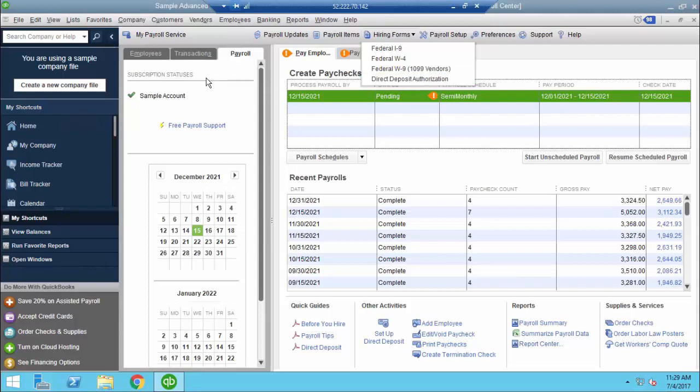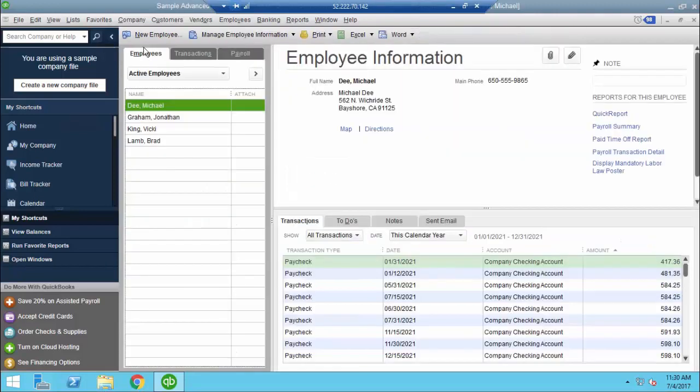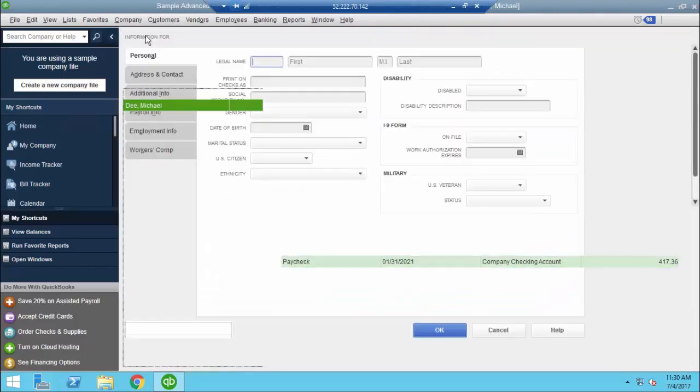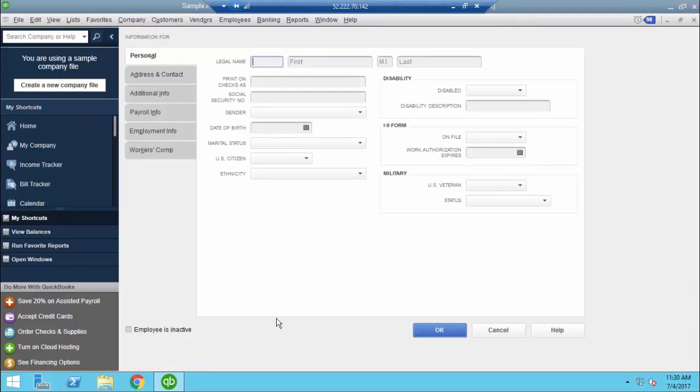Once you've gathered all the pertinent information and you're ready to add your new employee to payroll, simply go back to the Employees tab. Directly above, you'll see the option to add new employee. This is going to open up a window with 6 additional tabs of information that we need to complete in order to set your employee up.